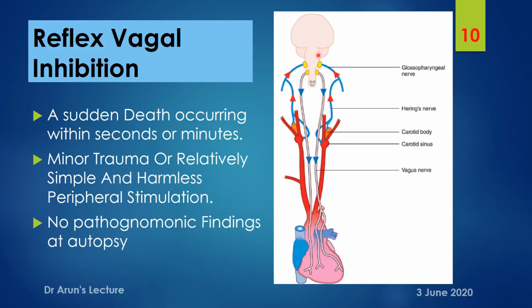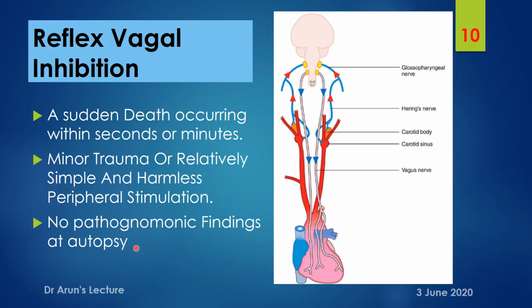And in reflex, when the vagus nerve has been stimulated, it slows down the heart rate, followed by a dilatation of blood vessels, and there will be a fall in blood pressure. And here it can cause a sudden death, where on external examination there won't be any evidence of an injury, and even on internal autopsy, even after a complete autopsy, we could not make out a single pathognomonic finding.